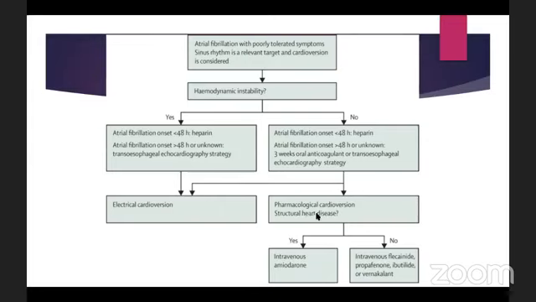So what are the drug options for this? As I mentioned, if there is any structural heart disease, we cannot give flecainide. But if the patient has no structural heart disease, our choice would be IV flecainide or propafenone. These two are mentioned in Davidson, so we just remember this. So if there is no structural heart disease, we can give flecainide or propafenone. But if there is presence of structural heart disease, we can give amiodarone.